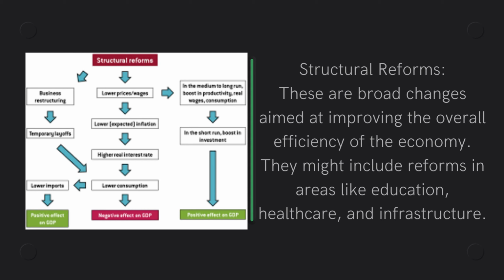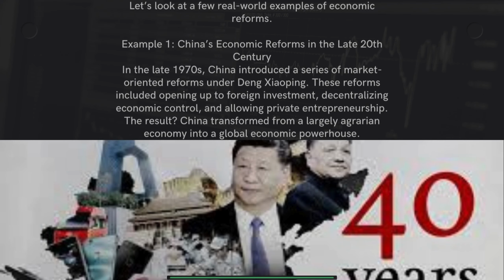Let's look at a few real-world examples of economic reforms. Example 1: China's economic reforms in the late 20th century. In the late 1970s, China introduced a series of market-oriented reforms under Deng Xiaoping. These reforms included opening up to foreign investment, decentralizing economic control, and allowing private entrepreneurship. The result? China transformed from a largely agrarian economy into a global economic powerhouse.